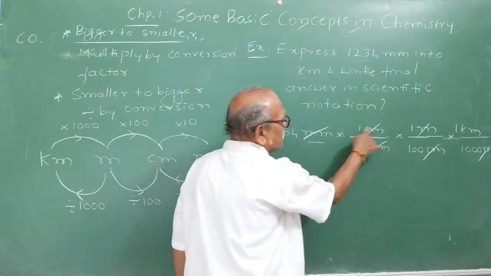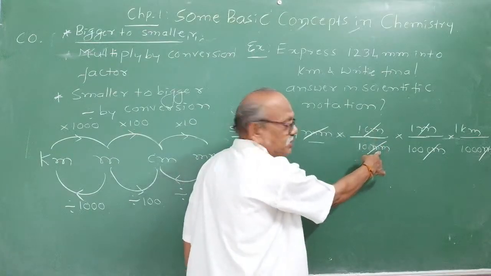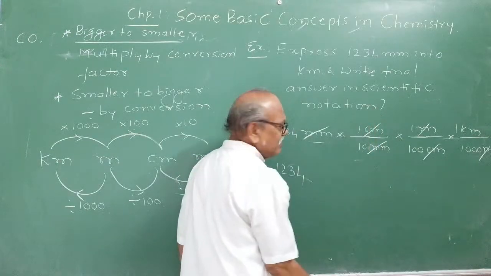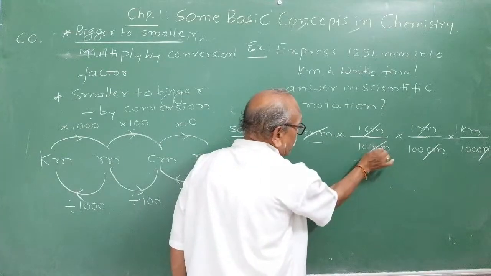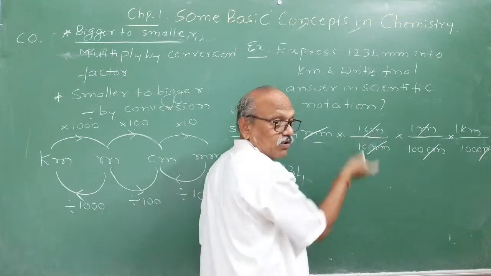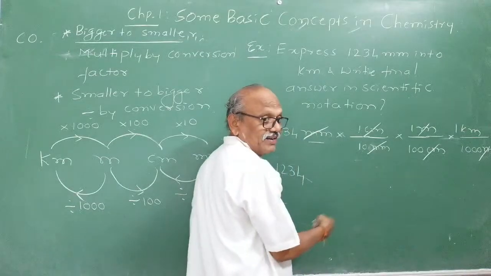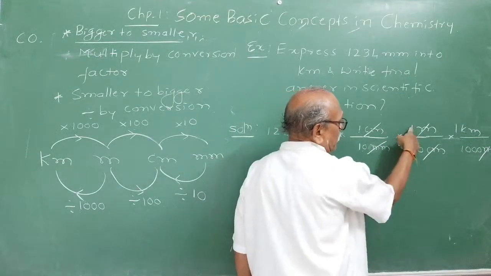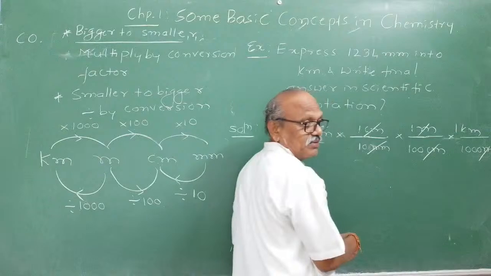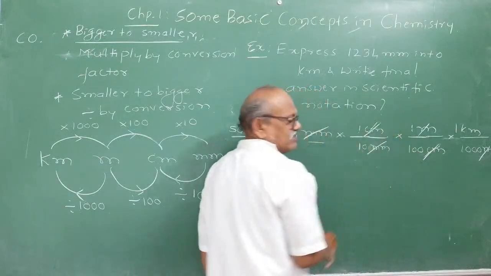1 by 1. 1 centimeter is how many millimeters? 10 millimeters. Both of them will get cancelled, but here this millimeter cancels, and you are left with centimeter. Now convert centimeter into what? Meter. 1 by 1, because 1 meter is how many centimeters? 100 centimeters. So that centimeter cancels.